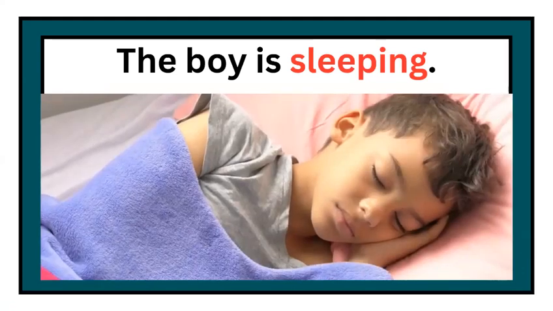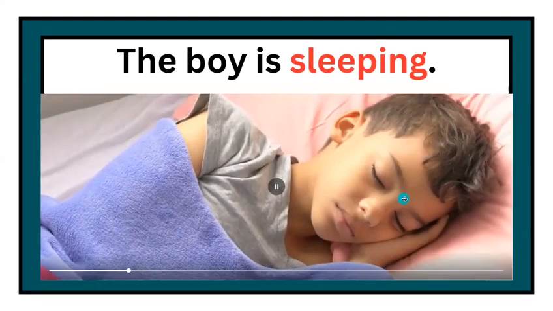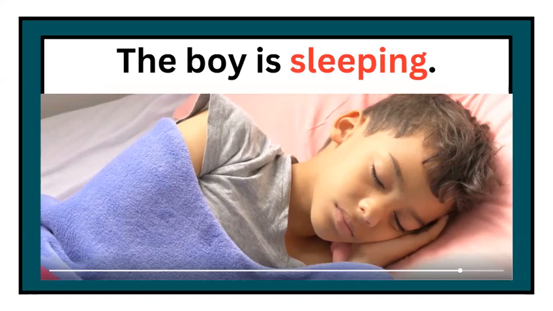Okay, here there is a boy who is sleeping. As it is written here, the boy is sleeping. As you all know, here the action word will be sleeping. Sleeping is the action verb here. It describes what the boy is doing. As you can see in the picture also, the boy is sleeping. The verb sleeping tells us that the boy is resting or in a state of sleep.